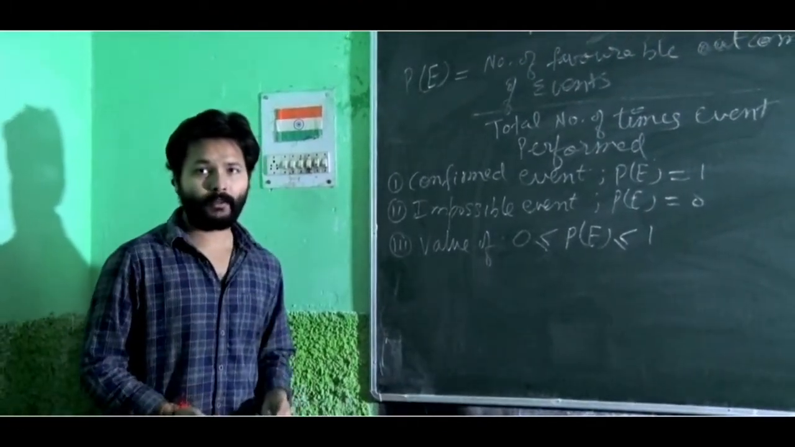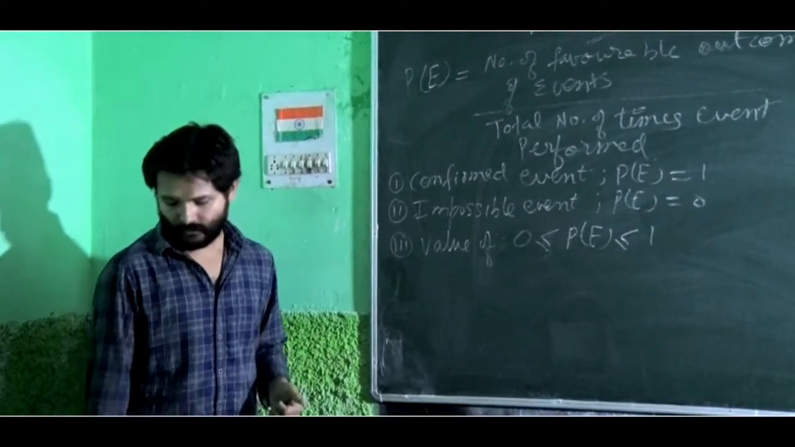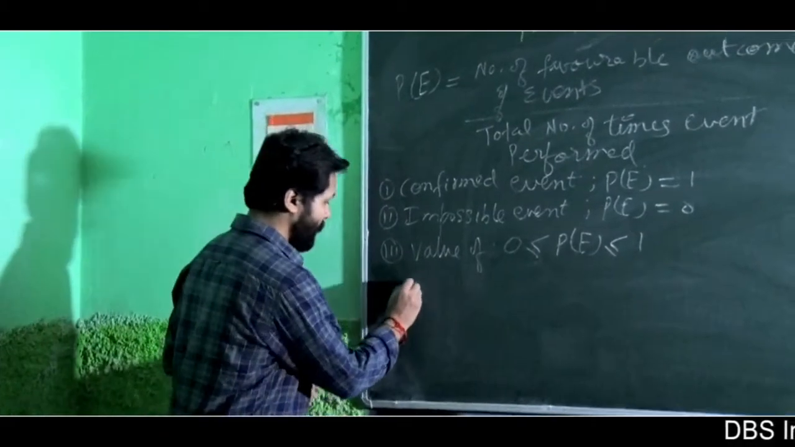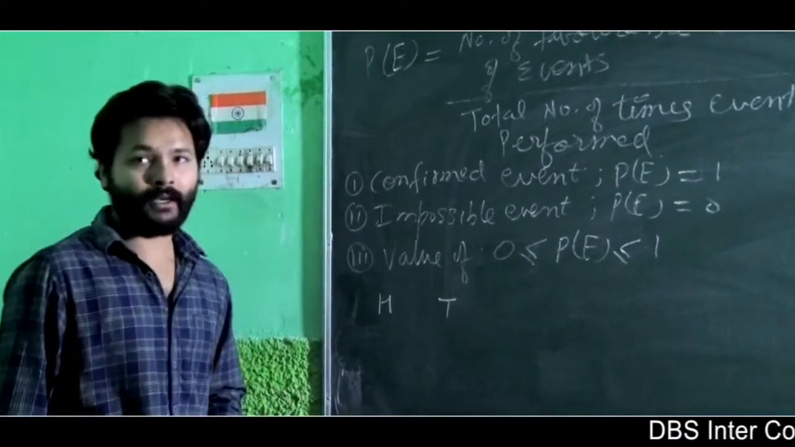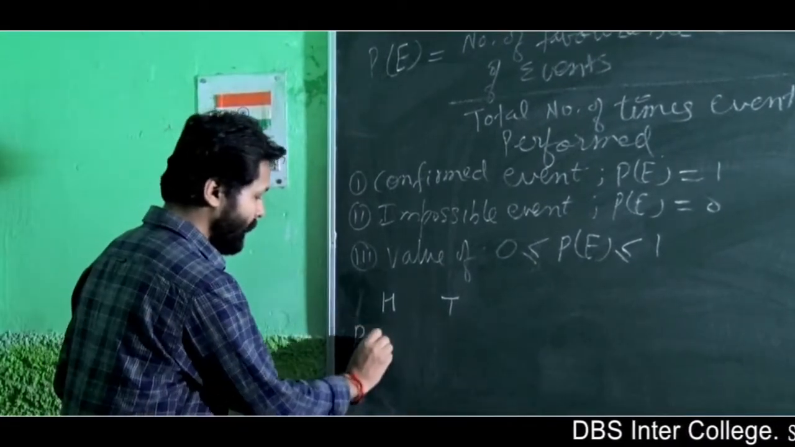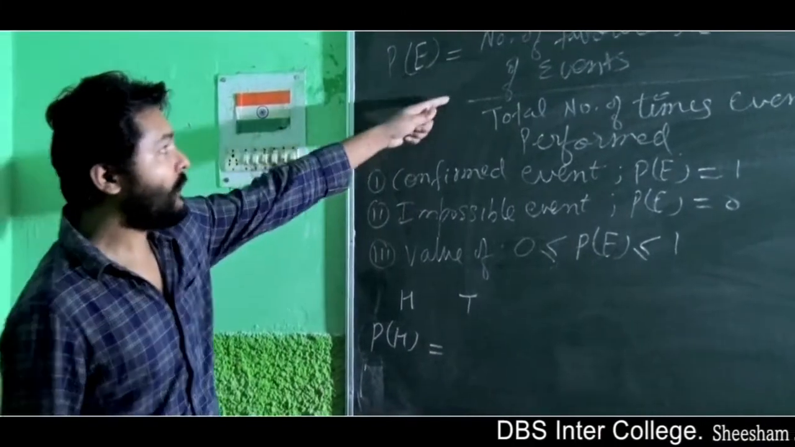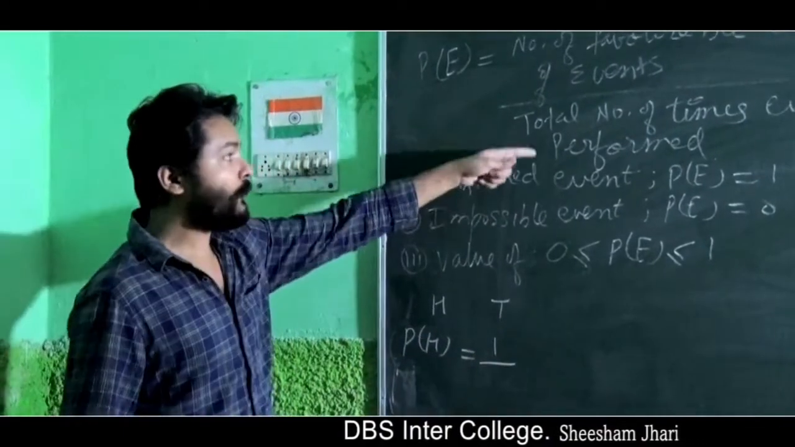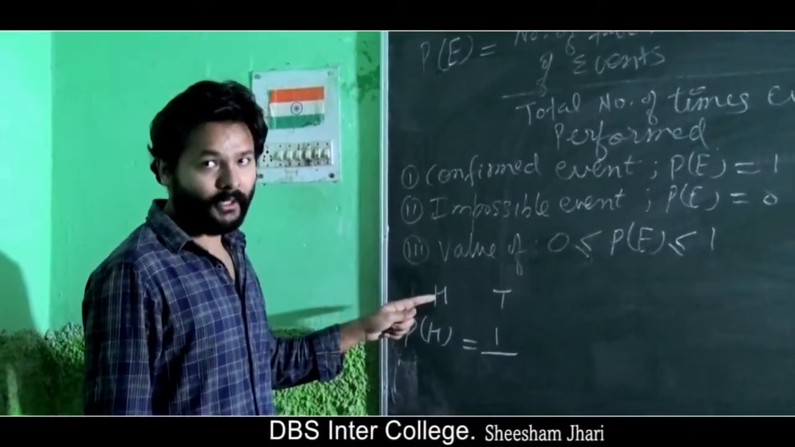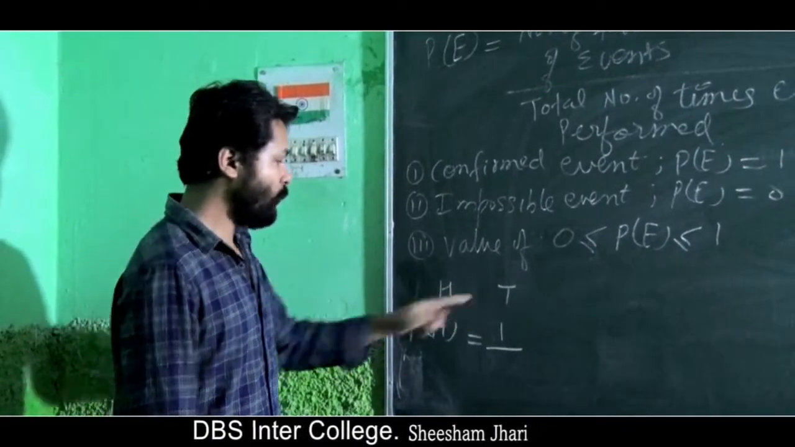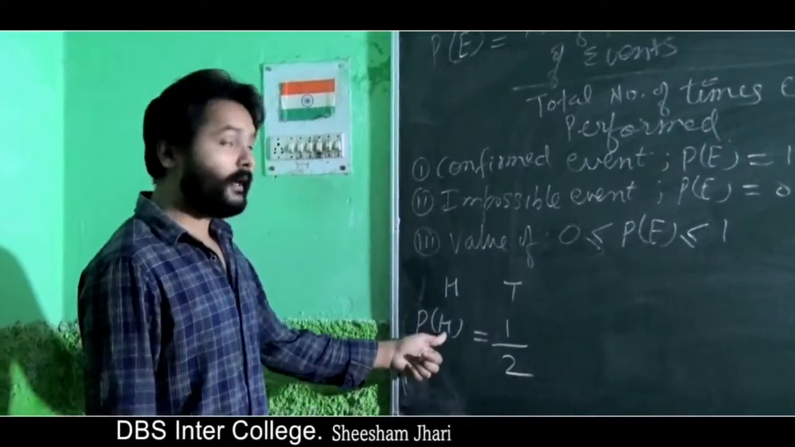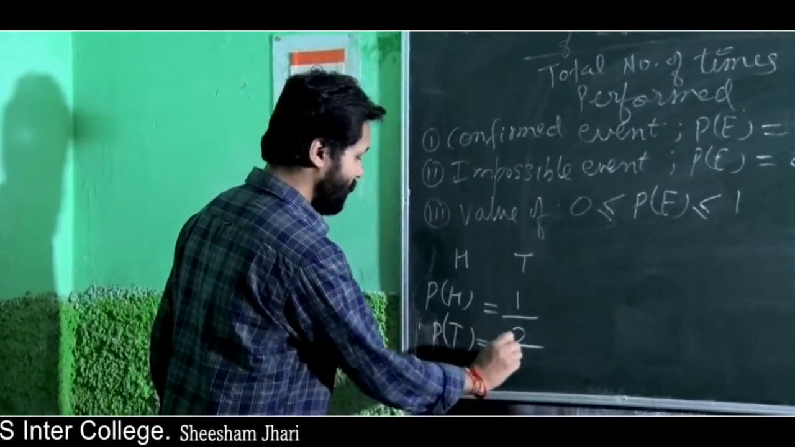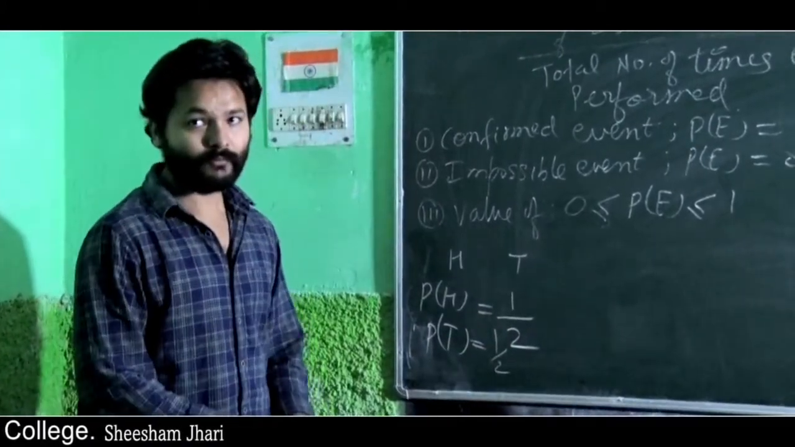Let's say I flip a coin. What is the probability of getting a head? There are 2 possible outcomes: either you get head or you get tail. Based on our formula, the favorable number of outcomes, how many times you can get head, is 1, and the total number of outcomes is 2. So the probability of getting head is 1 by 2. Similarly, the probability of getting tail will also be 1 by 2.